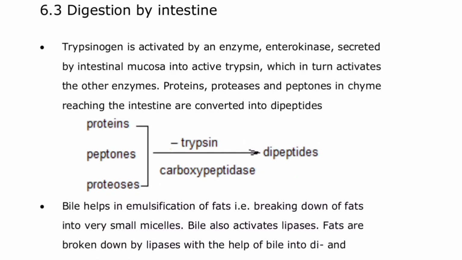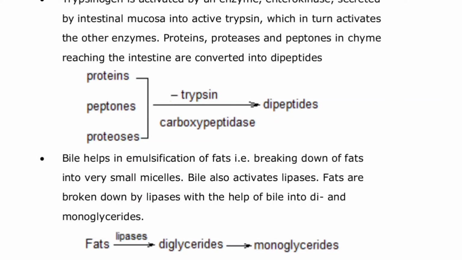Hopefully you already know that lipids are triglycerides, and they are broken down with the help of lipase and bile into diglycerides and eventually into monoglycerides. You can check it out here. The fats are first broken down into diglycerides, then monoglycerides. This fat itself is the triglyceride. Here the enzyme was lipase, and again the same enzyme is functioning. If this is lipase, this will be lipase as well.